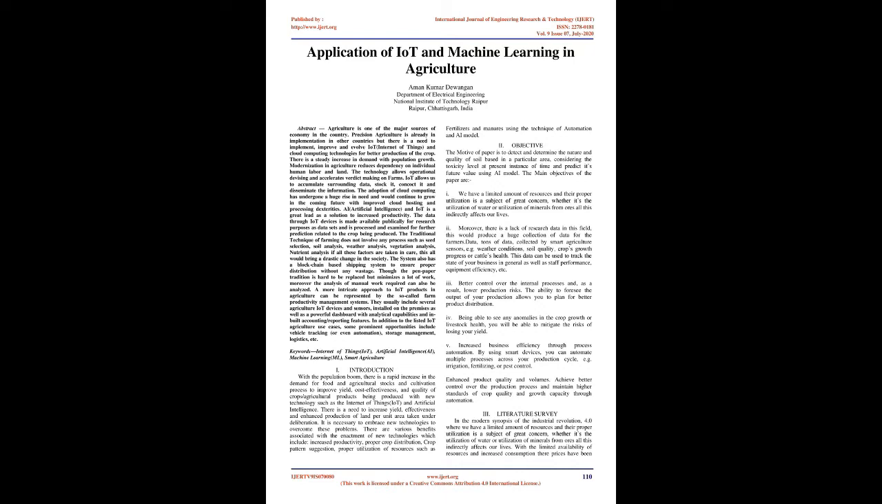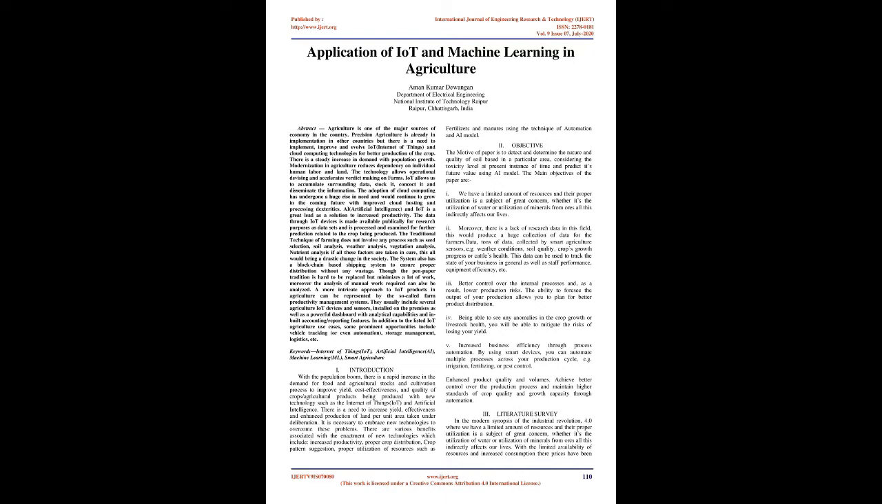Introduction. With the population boom, there is a rapid increase in the demand for food and agricultural stocks and cultivation process to improve yield, cost effectiveness, and quality of crops/agricultural products being produced with new technology such as the Internet of Things, IoT, and artificial intelligence. There is a need to increase yield, effectiveness and enhanced production of land per unit area taken under deliberation. It is necessary to embrace new technologies to overcome these problems. There are various benefits associated with the enactment of new technologies which include increased productivity, proper crop distribution, crop pattern suggestion, proper utilization of resources such as fertilizers and manures using the technique of automation and AI model.